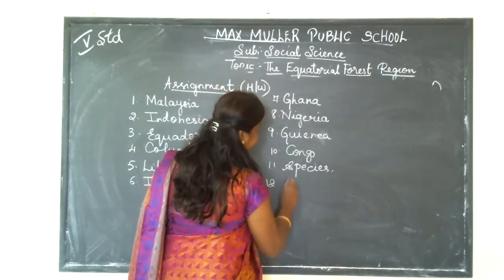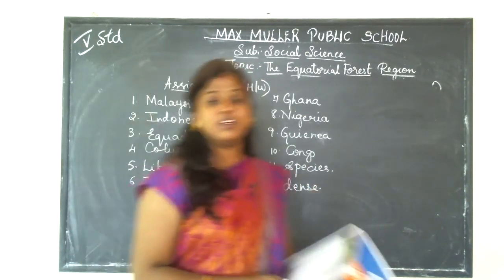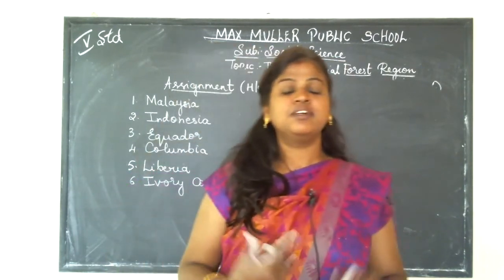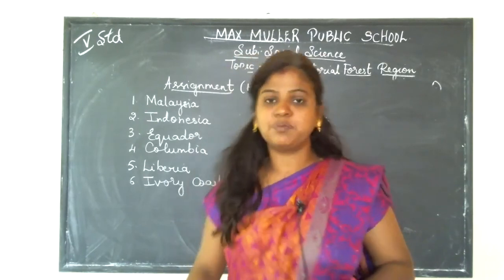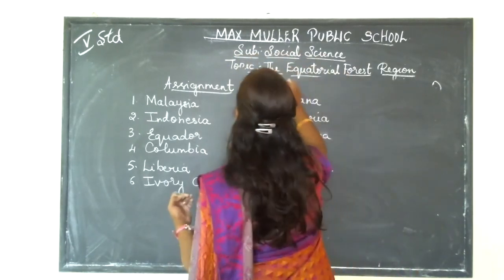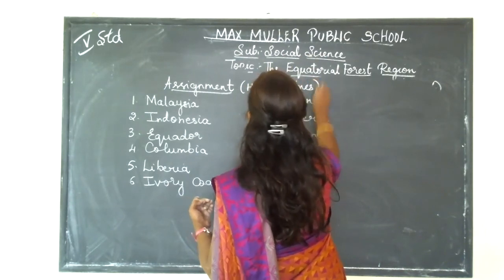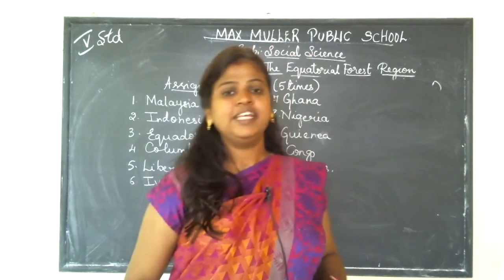Dense. So these are the words which you may feel very difficult. You should practice spelling them and write each five times. By writing five times and spelling out, you can spell these places easily.